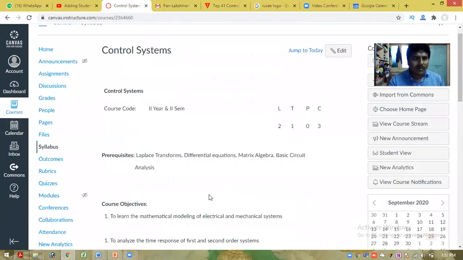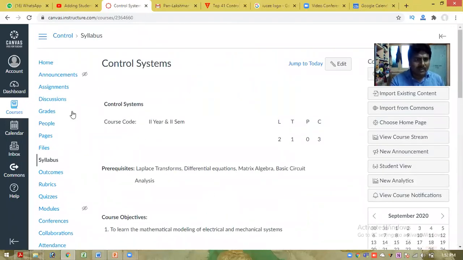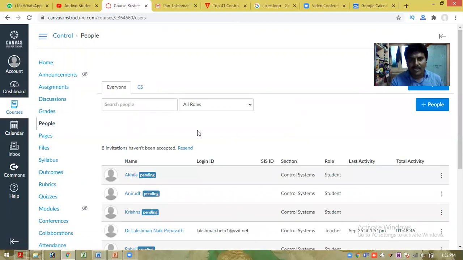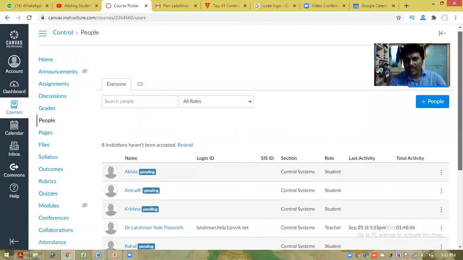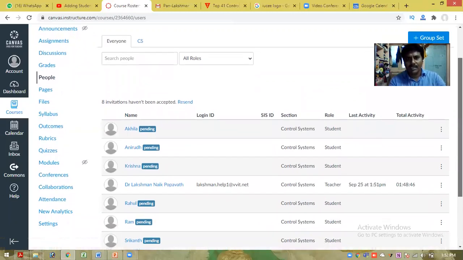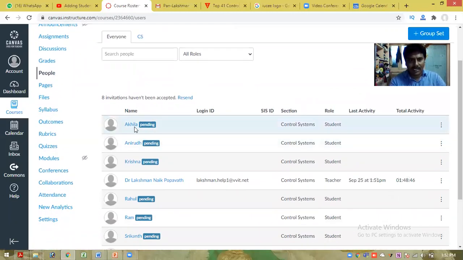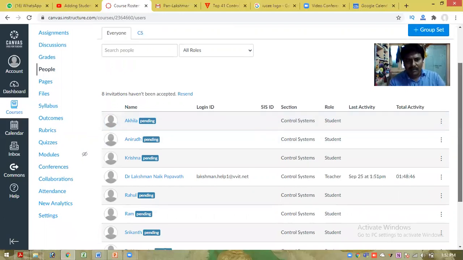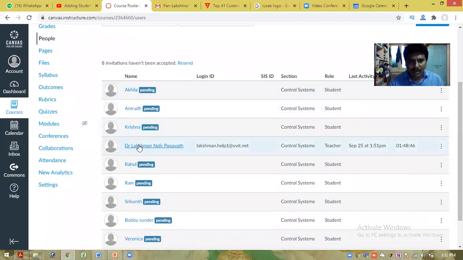Coming to this particular course, these are the people inserted. These are the students enrolled for this particular subject. Here this is Akila, and some process is going on, and she is enrolled for this control system subject as a student. Myself, I edited and filled all my information, but students need to fill in the details here.